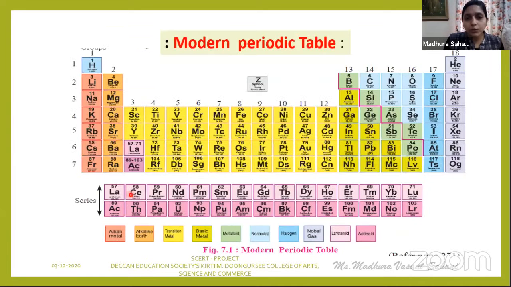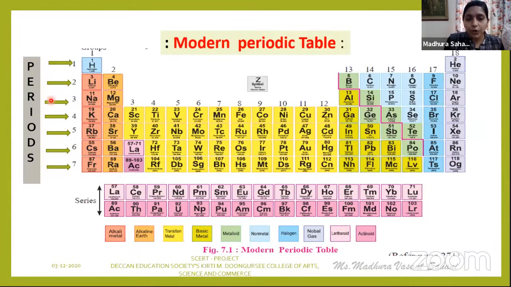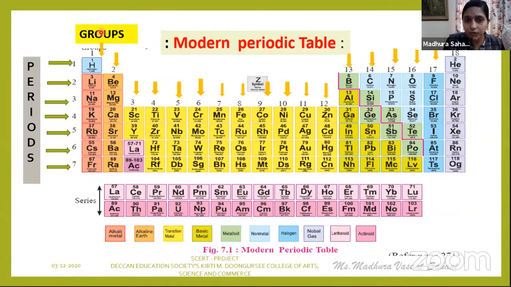Okay, now just look at the slide. See, this is your long form or the modern periodic table. Now this modern periodic table consists of horizontal rows, or the periods, as well as vertical columns, referred to as groups.